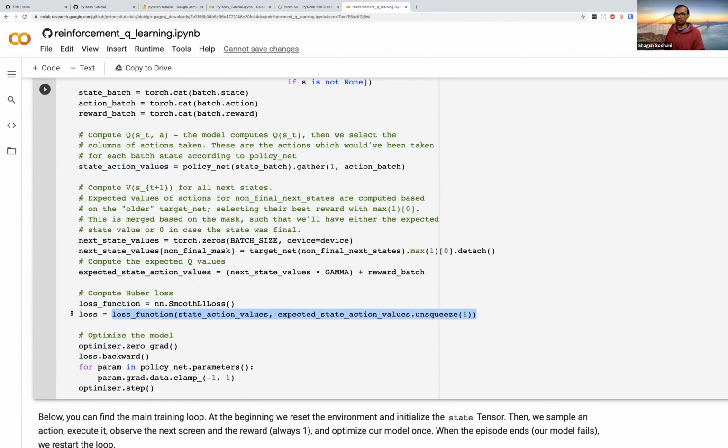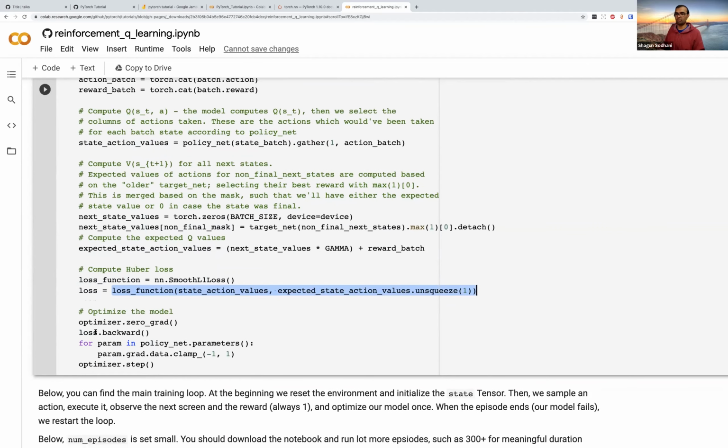And once you have a loss, all you have to do is an optimizer.zero_grad, a loss.backward, and optimizer.step. I'll talk about what this piece is doing in a minute, but this is basically what you're doing at high level. So you've got the optimizer, you set the gradients to be 0, you compute the loss, do a backward, so that the gradients are populated, and then you do an optimizer.step through it.